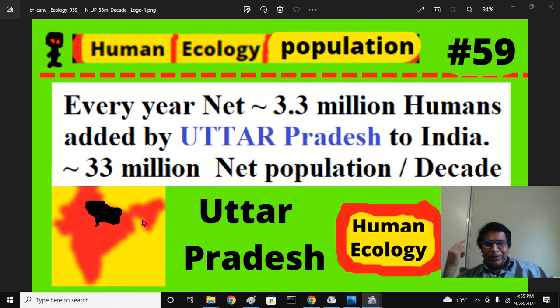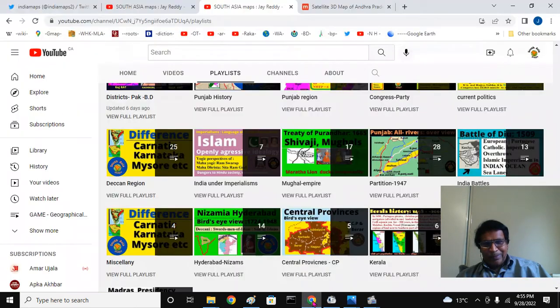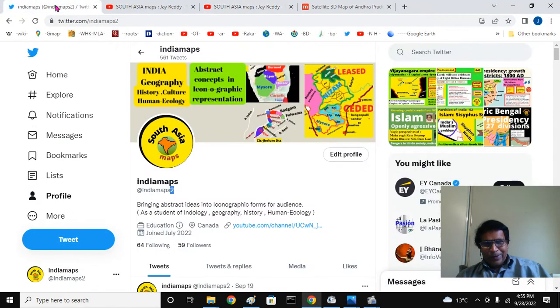India adds around 11 million or so in around 2022, among which Uttar Pradesh adds 3.3 or 3.4 in that range. That is the point of discussion, a very important topic.